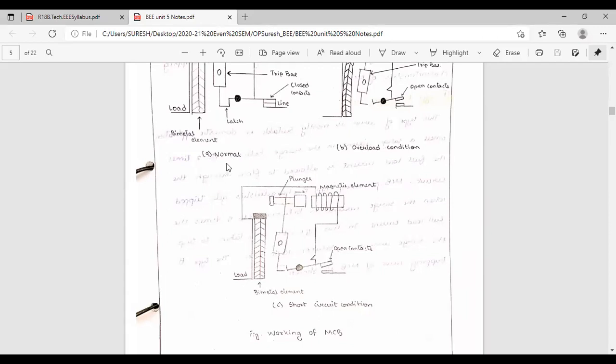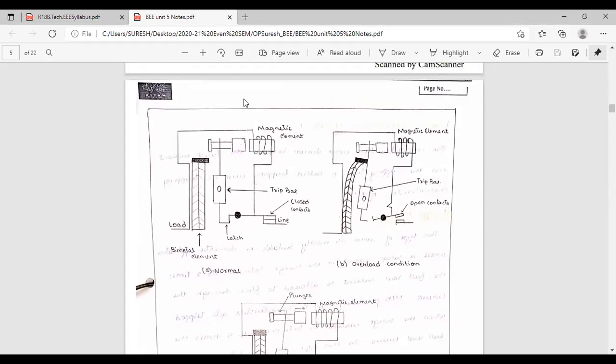Suppose let us take 10 ampere is the maximum rated current. What do you mean by normal? If current flows up to 10 ampere or less than 10 ampere, that is called normal condition. So during normal condition, our circuit breaker should not operate, because normal current is flowing. There is no need of MCB if normal current is flowing.